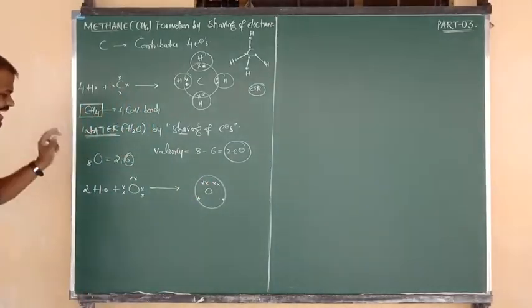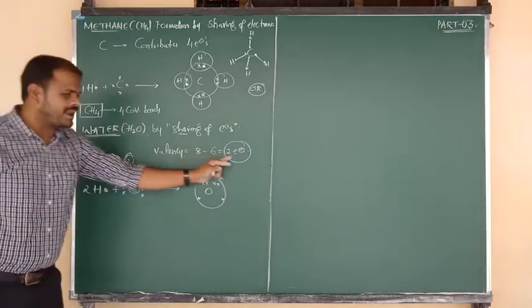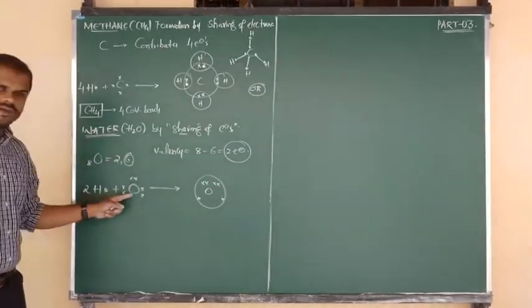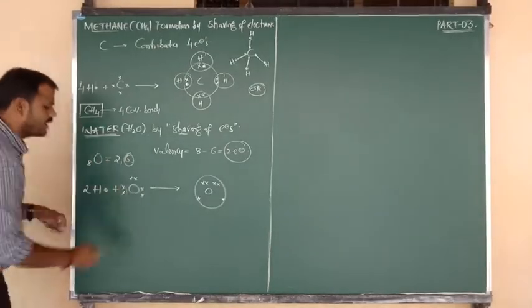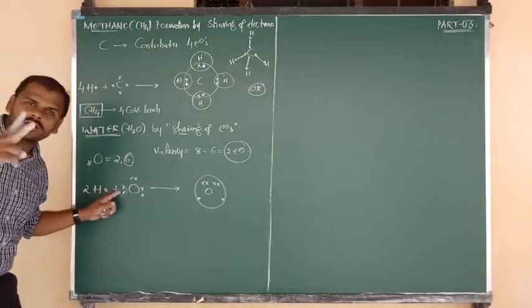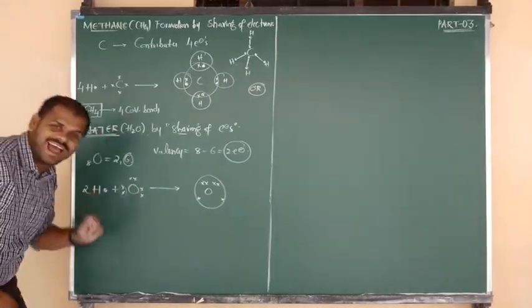Okay? Right now, oxygen contributes how many electrons? Each oxygen can contribute 2 electrons. So here only one oxygen is there. It can contribute 2 electrons. The 2 electrons I have written there. So oxygen can contribute 2 electrons to the surrounding 2 hydrogen atoms.